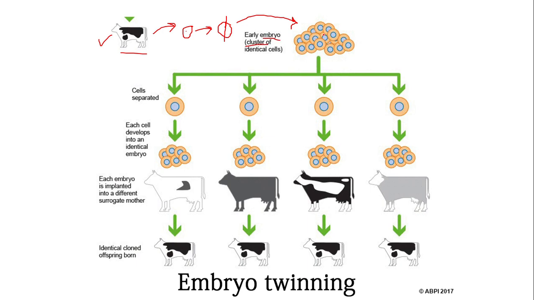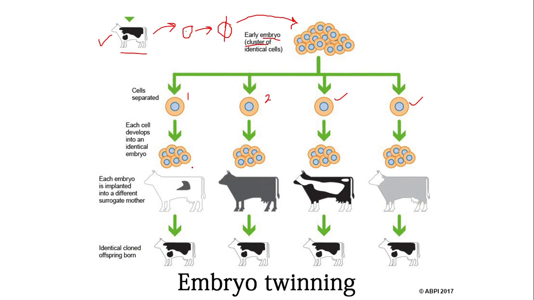Now this embryo will be taken apart, which means its cells are separated. For example, this is cell number 1 of the embryo, cell number 2, similarly cell number 3, and cell number 4. After the separation of the cells, each cell will again develop into an identical embryo, and it is nature's rule.